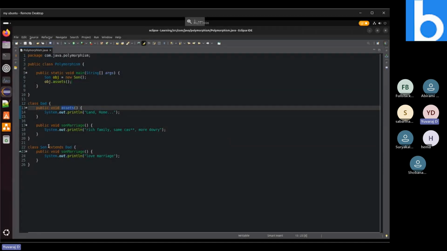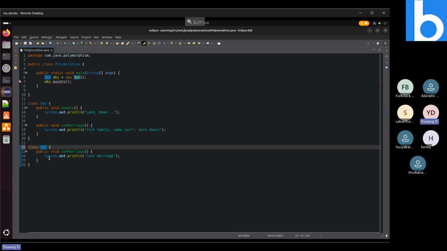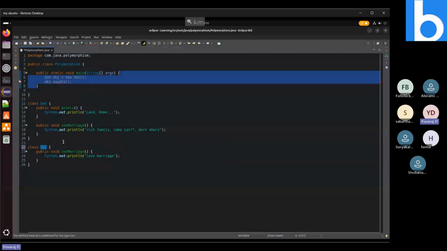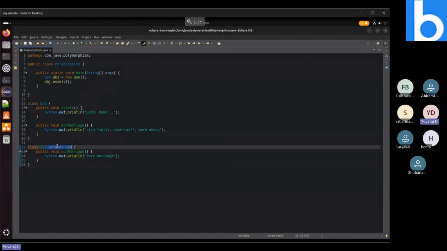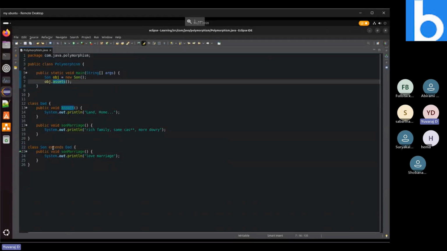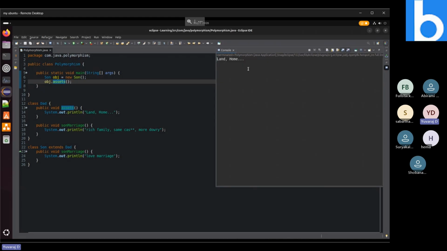If there is no extends over here, there is no relationship between son and father. So this will show an error, because the Son class does not contain any method like assets. If there is a relationship between two classes, then we can access the method. For the relationship, we are using this extends keyword. While creating the object for the Son class, and with the object trying to call a method which is present inside the Dad class, I can call and even execute the method. When I run this code, I'm getting the output land, home, which is some property of our Dad, which is by default extended to his son too.